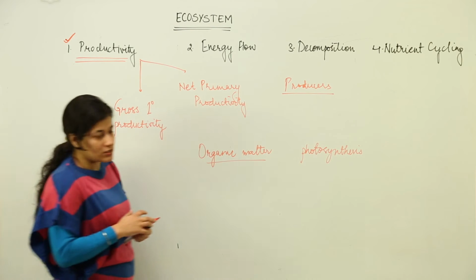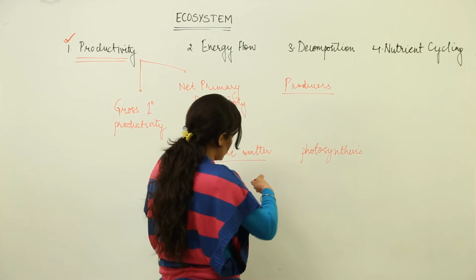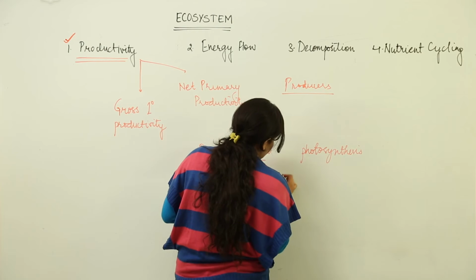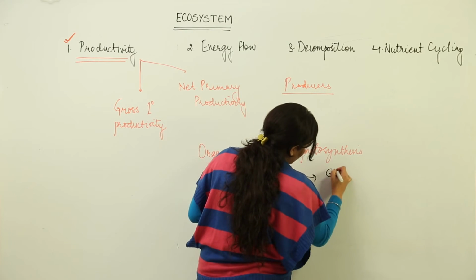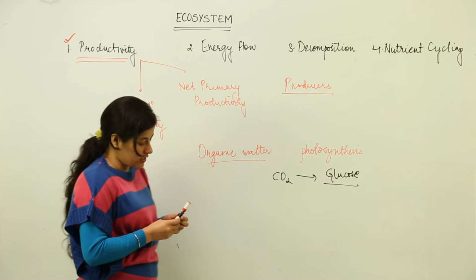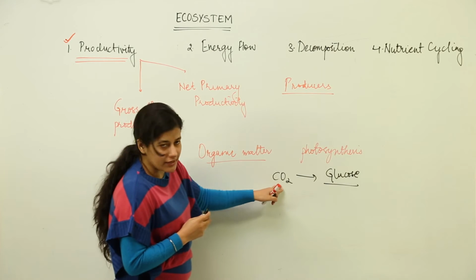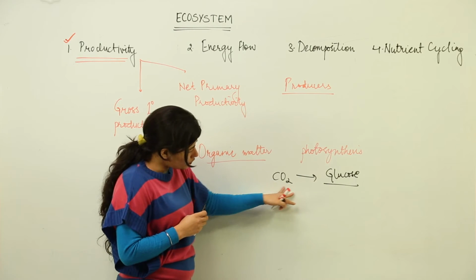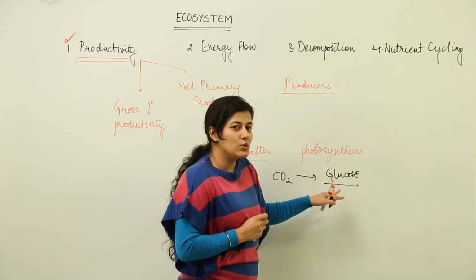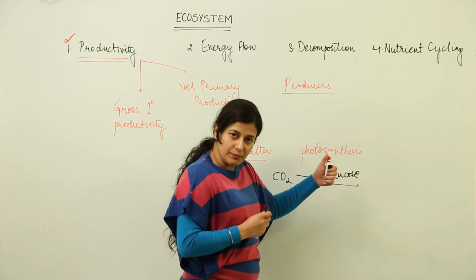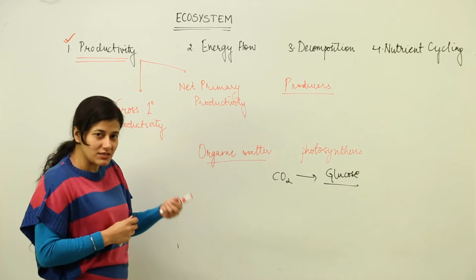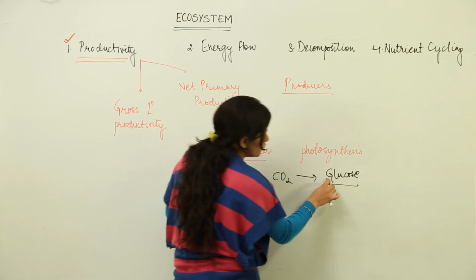Now let's get into photosynthesis, what this process is all about. You know, photosynthesis is conversion of carbon dioxide into glucose, if I have to say it in simplest terms. That glucose is stored by the plant in its leaves or other places. Carbon dioxide combines with water. Both of them are abiotic components. They combine and form the glucose. This glucose is going to be used by the plant for its development, because anything which is growing in size is taking some energy source, and that happens to be glucose.